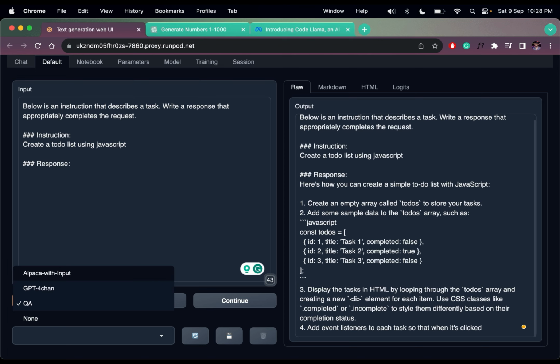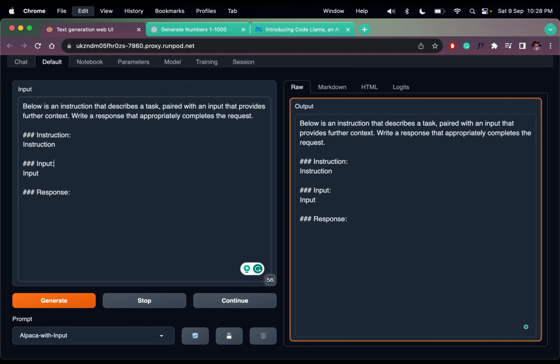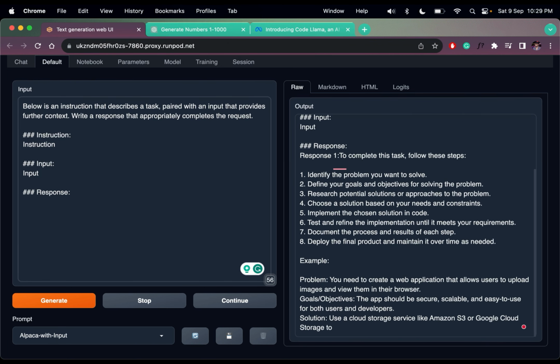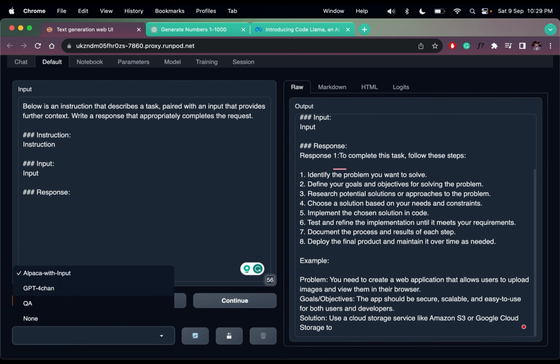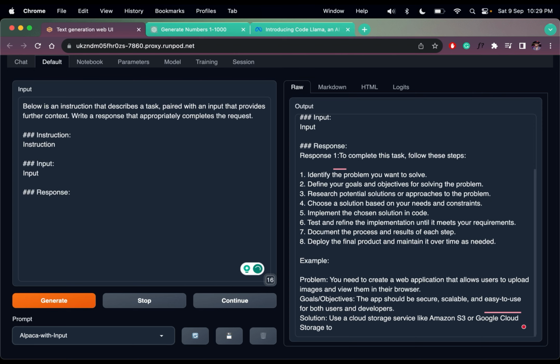Maybe I need to switch to alpaca with input. Let me try again. This is a problem. We have to write these exact steps. Let me remove the input part, as I don't need input. I just need to add the instruction of what we want to do.